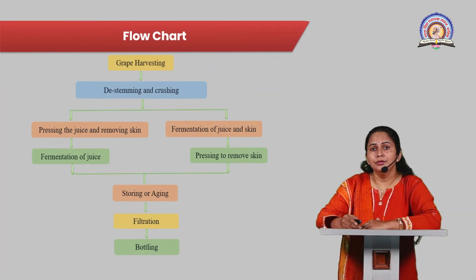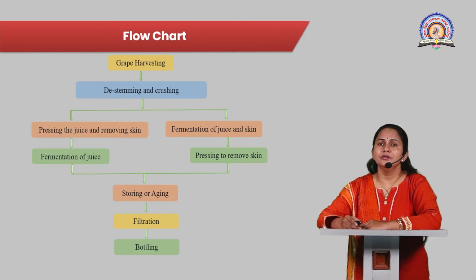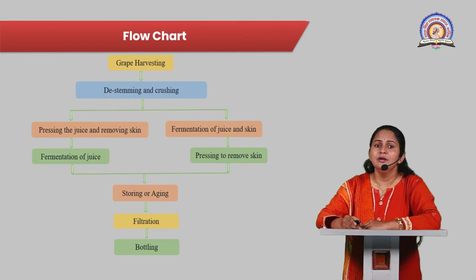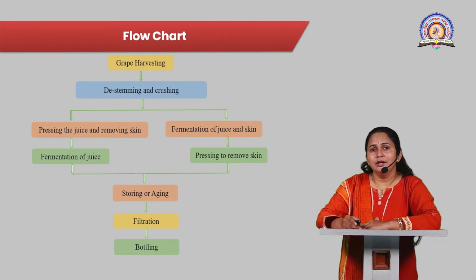Now turning to the flow chart of the winemaking process. The first step in this flow chart is the harvesting of the grapes. The second step is the destemming, that is the removal of the stem part from the grapes, and the crushing of the grapes. These are the two common steps for white wine and red wine production.